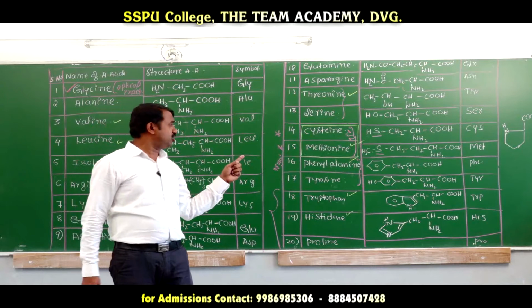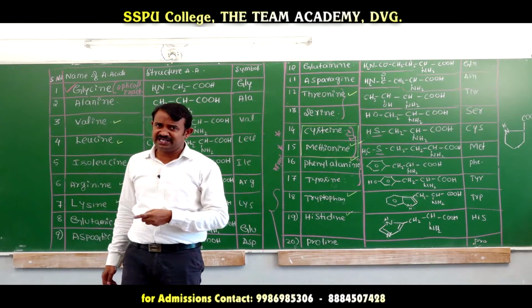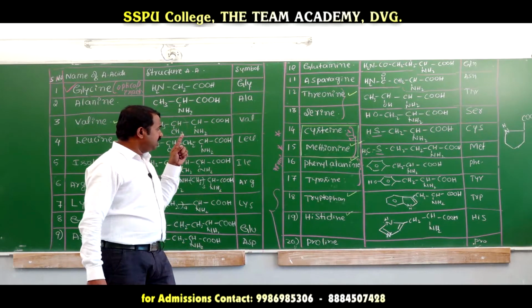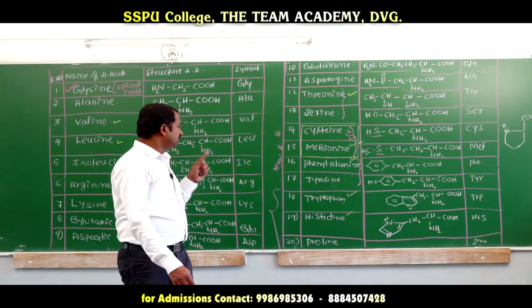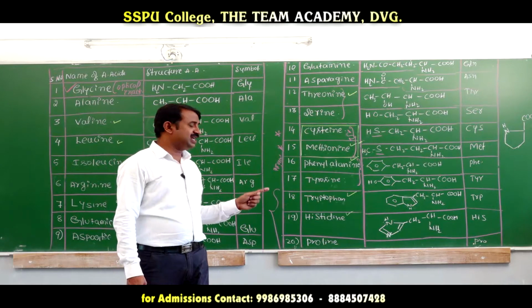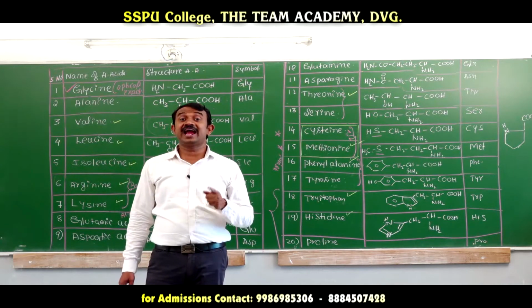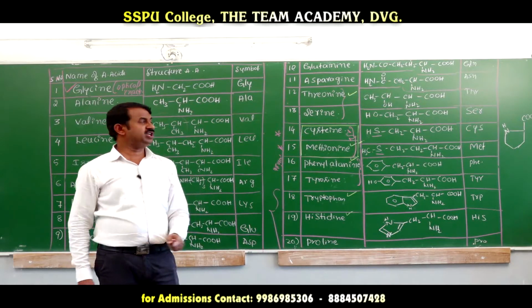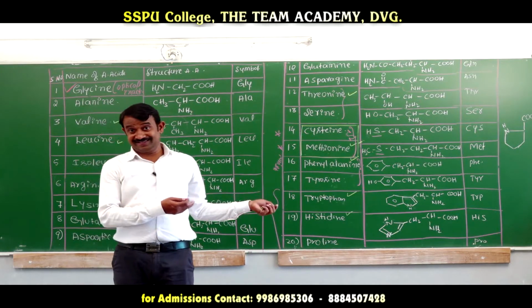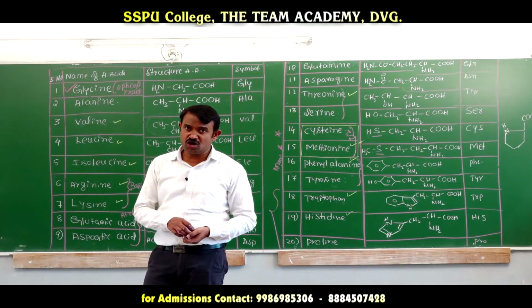Cysteine and methionine contain sulfur atoms; phenylalanine and tyrosine are aromatic; tryptophan, histidine and proline are heterocyclic amino acids. These are the essential and non-essential amino acids.